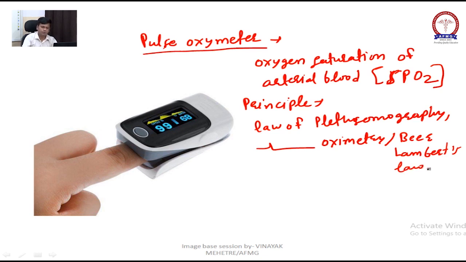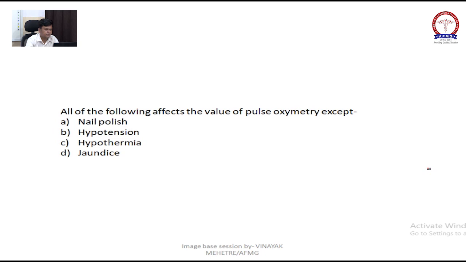Beer-Lambert's law. Now there is one more question, we will discuss in the next slide. Now tell me here, all of the following affect the value of pulse oximetry except. What is the answer? What do you think? All will go for nail polish. What is this about?